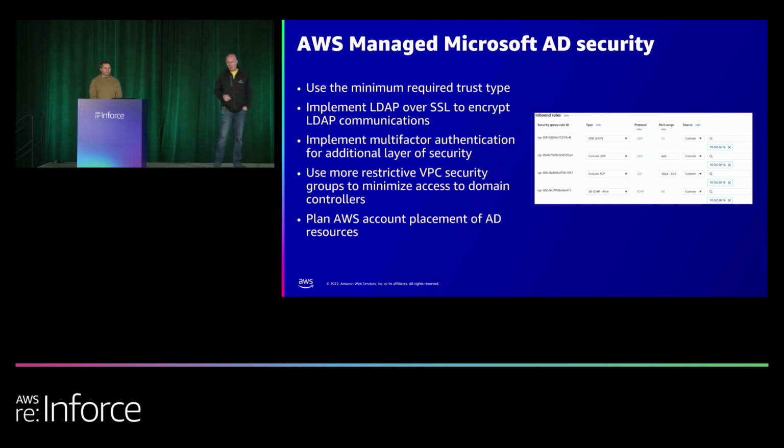Also, another thing to keep in mind is where you place your managed AD and Active Directory, even on EC2. Whoever has full admin into an account can take snapshots. They can change security group rules, change network ACLs, change routes. So they could cause you pain. They have the ability to take a snapshot of an AD, which you may or may not want. So keep in mind where you're placing the managed AD and who actually has full access to the AWS account that it resides in.